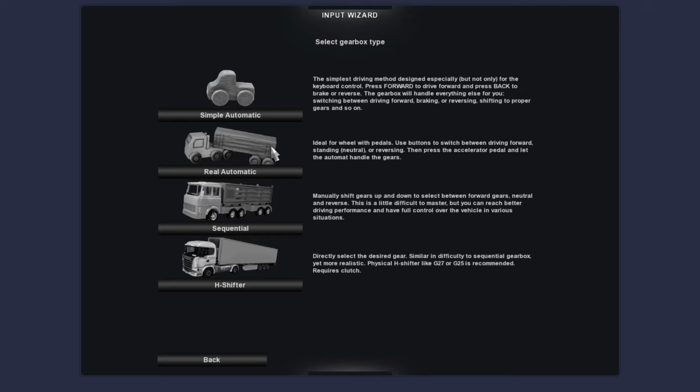The next option would be sequential, where you use the paddles on the G29 or whichever steering wheel you have, right to go up, left to go down, which again is very easy.